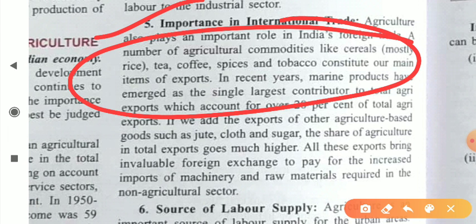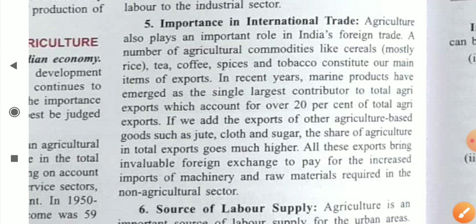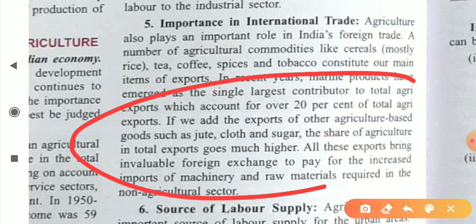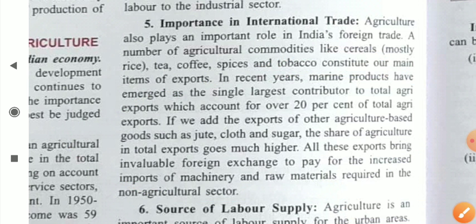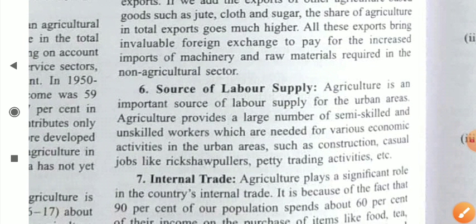In recent years, marine products have emerged as the single largest contributor to total agri exports, accounting for over 20% of the total agri exports. If we add the export of other agriculture based goods such as jute, cloth and sugar, the share of agriculture in total exports goes much higher. So the contribution by the agriculture sector in exports is very high in our Indian economy. All these exports bring in valuable foreign exchange to pay for the increased imports of machines and raw material required in the non-agriculture sector.